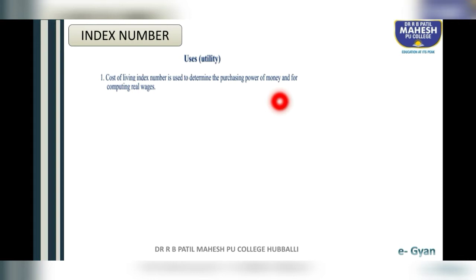For example, consider there is a 100 rupee note in the year 2020. You go back to 2019. In 2019 also we have a 100 rupee note. So what is the difference between the 100 rupee note in 2019 and in the year 2020? In both years we have 100 rupee notes. See, the value of money changed in 2020. The note is the same, everything is the same, the color is also the same. So what has changed? The value of money in 2019 is different, and in the year 2020 the value of money is different.